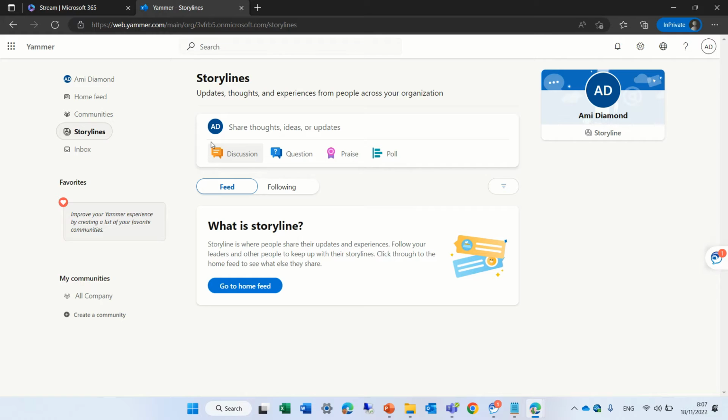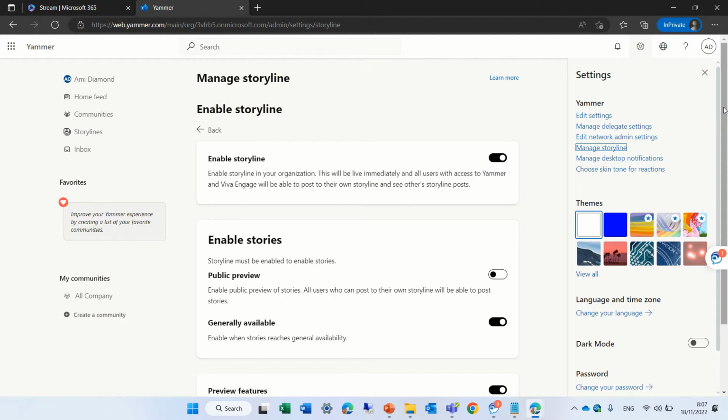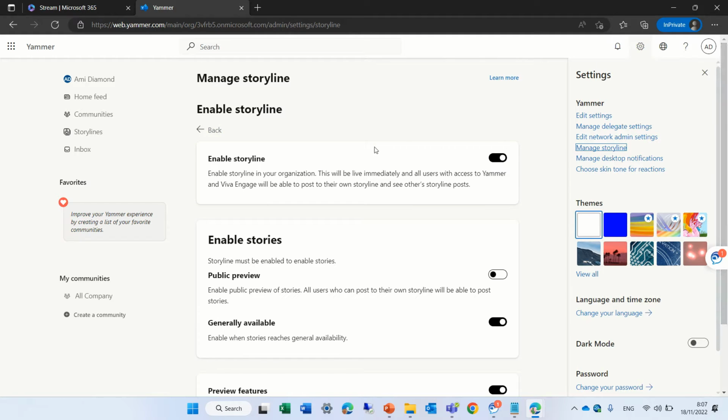If we don't see it, your administrator can do it, if you have access to it. Actually you can go to the gear icon and now you have manage storyline. Here you have some settings, and if you mark the preview features and the public preview and enable the storyline, then you will see the storyline.